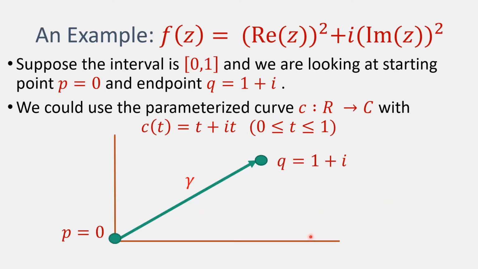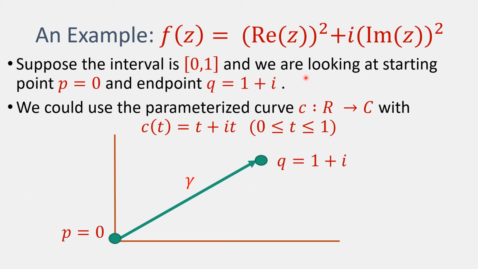So here's an example. Suppose we take the complex function corresponding to squaring the real part and squaring the imaginary part. And we're going to look at this over an interval between 0 and 1, these two real numbers.